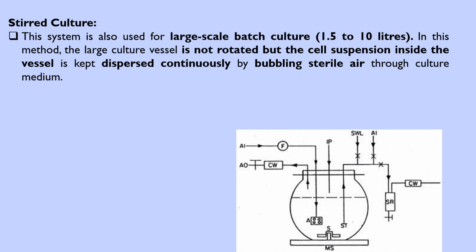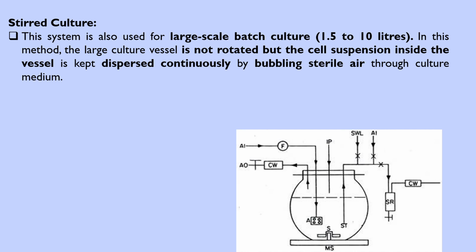This is actually the stirred culture. This system is also used for large scale batch culture, in 1.5 to 10 liters. In this method, the large culture vessel is not rotated, but the cell suspension inside is stirred; in the picture, MS means the magnetic stirrer.